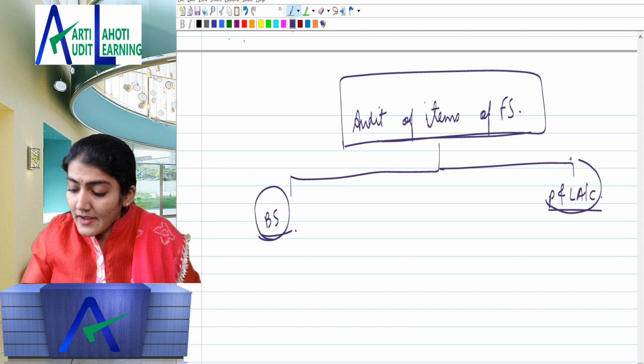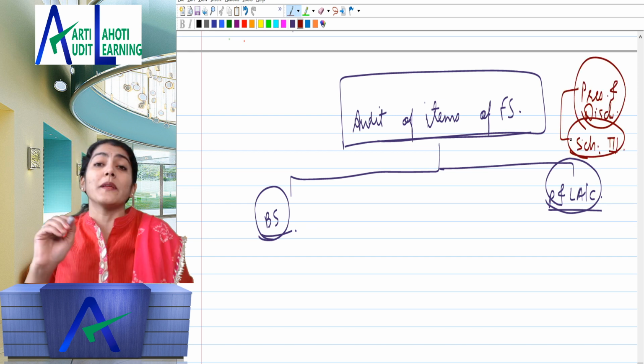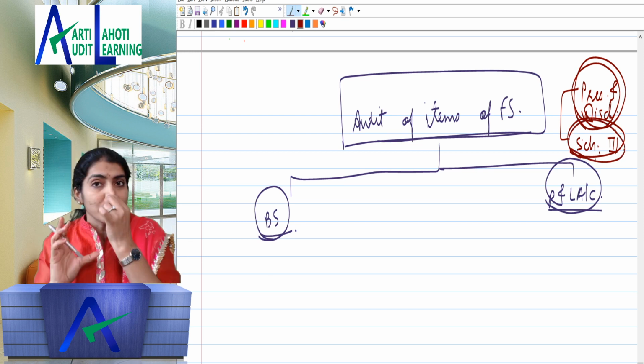Notes means they are talking about the presentation and disclosure part. And in presentation and disclosure, the question is always asked, what are the Schedule 3 requirements? So what you study in your accounts syllabus is going to be relevant. For example, how the presentation and disclosure as per Schedule 3 is to be given for tangible fixed assets, for trade receivables, for sales, for purchases, for expenses. You see in our book, after every item of the financial statement is discussed, they have also given the Schedule 3 disclosure requirements.